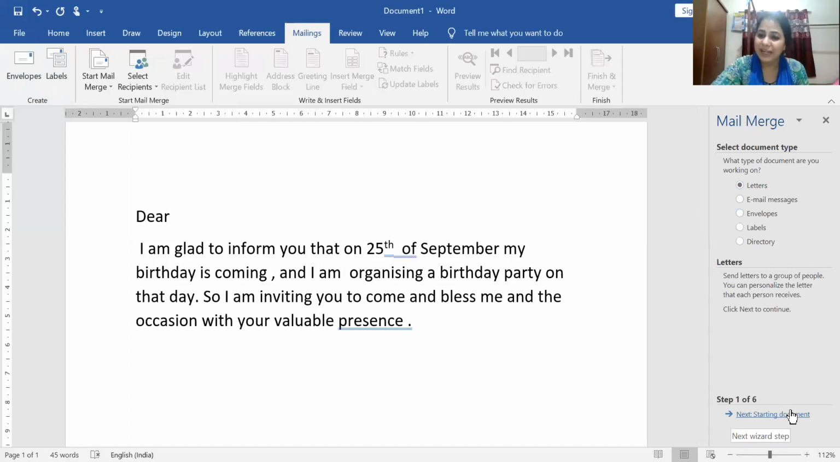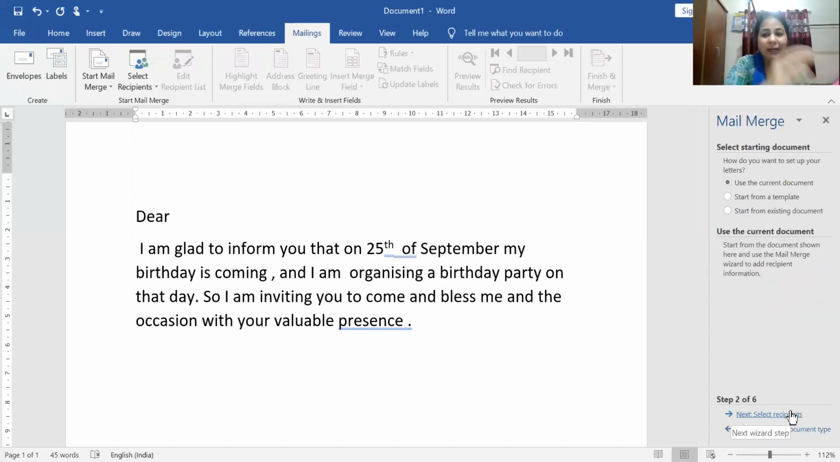Starting the document means I have to write the content here, but because I have already written it earlier, I am not going to write anything here. My next step is coming up. So select the starting document, use the current document. Yes, this document I have to use. Then I click Next, select the recipients. Recipients means the addresses I have to choose.